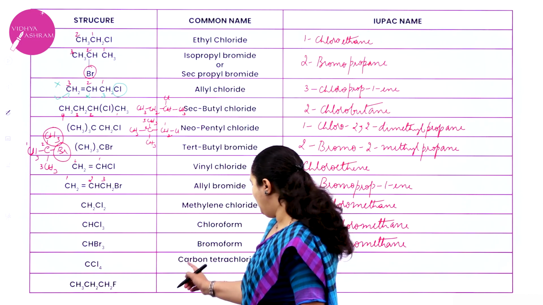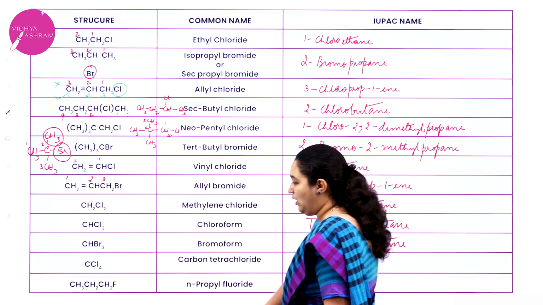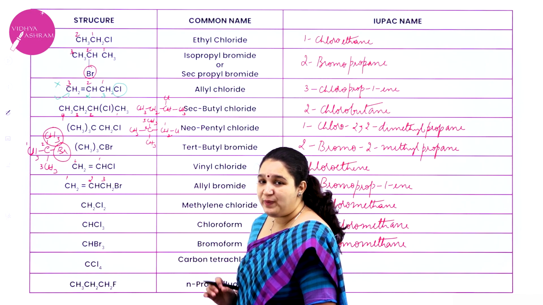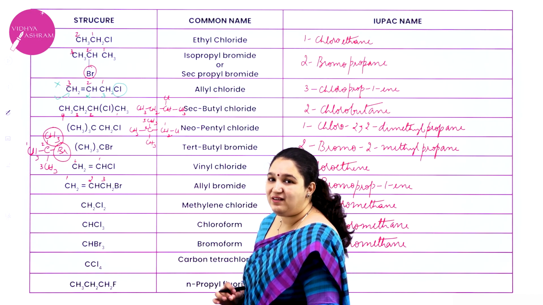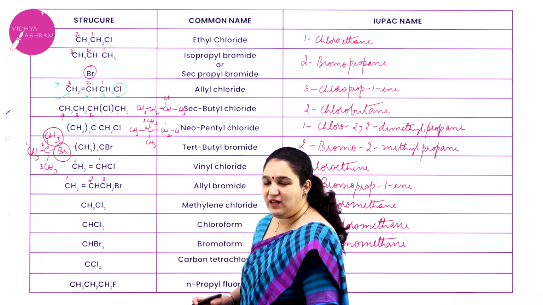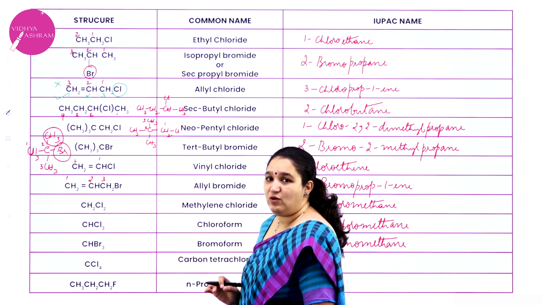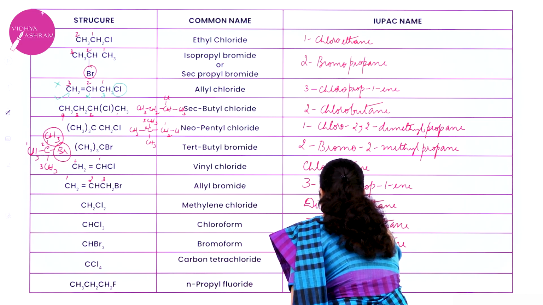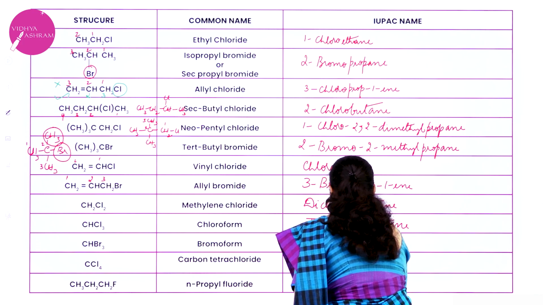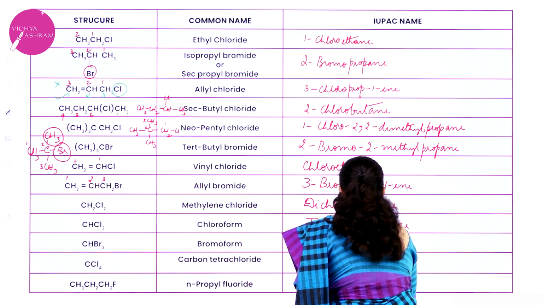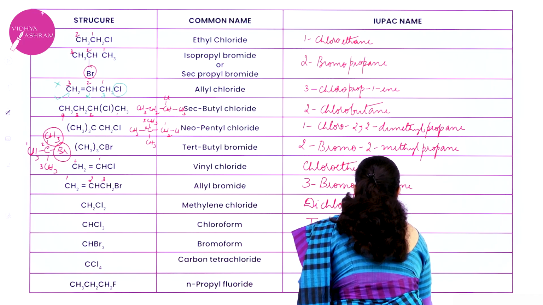Next one you see, you have only one carbon atom, all the hydrogen atoms are replaced. So in the common name we call it as carbon tetrachloride. What about its IUPAC name? It is tetrachloromethane. Even if it doesn't have any hydrogen atom, only the carbon atom is left, we still write it as methane. Okay? So it is tetrachloromethane.